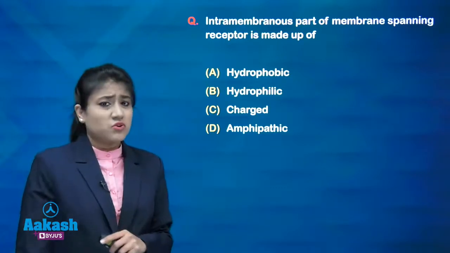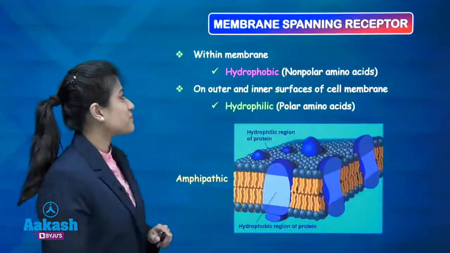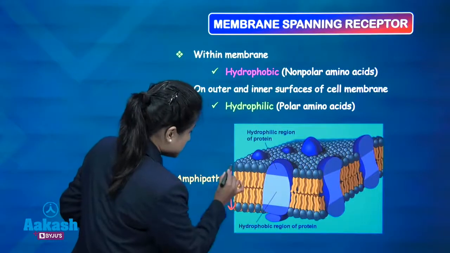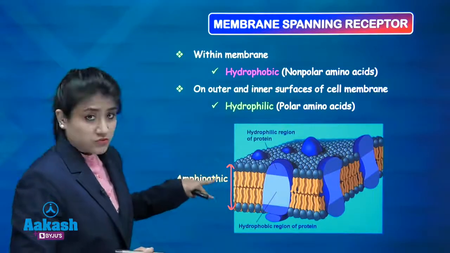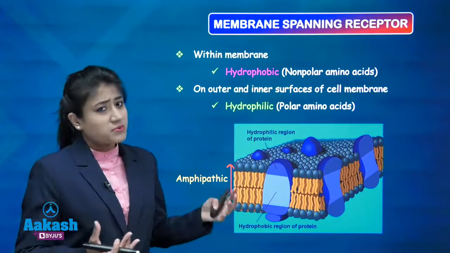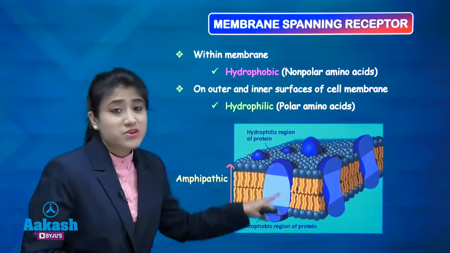Intramembranous part of membrane spanning receptor is made up of. So first we will talk about this membranous protein receptor. Remember guys, if this is your cell membrane, we know in cell membrane we are having a phospholipid layer, and in between that phospholipid layer we are having different proteins, and this one is your integral protein, transmembrane protein.